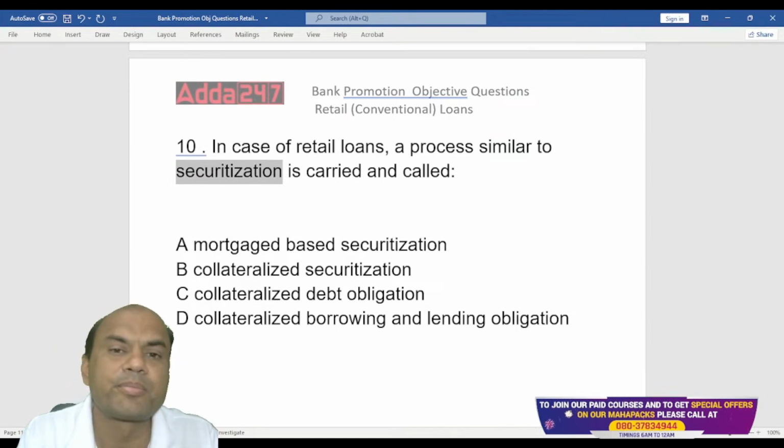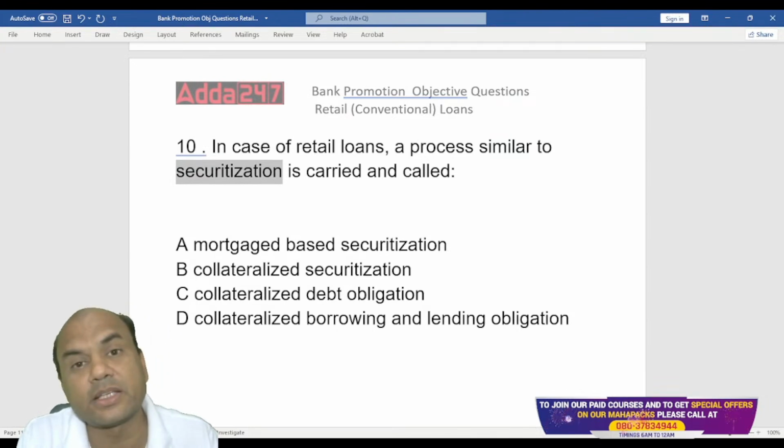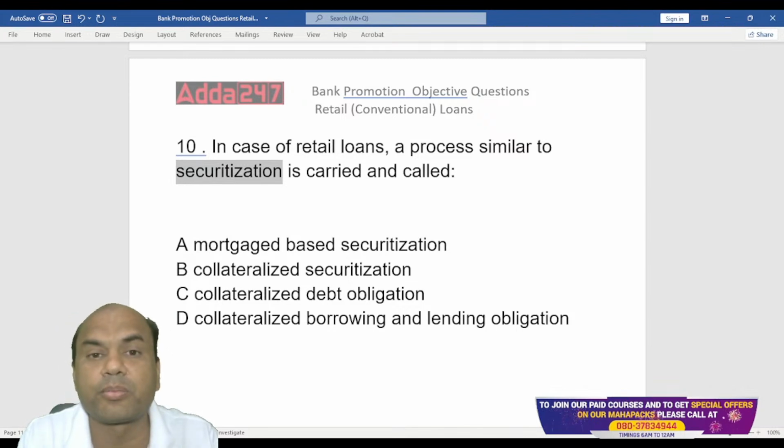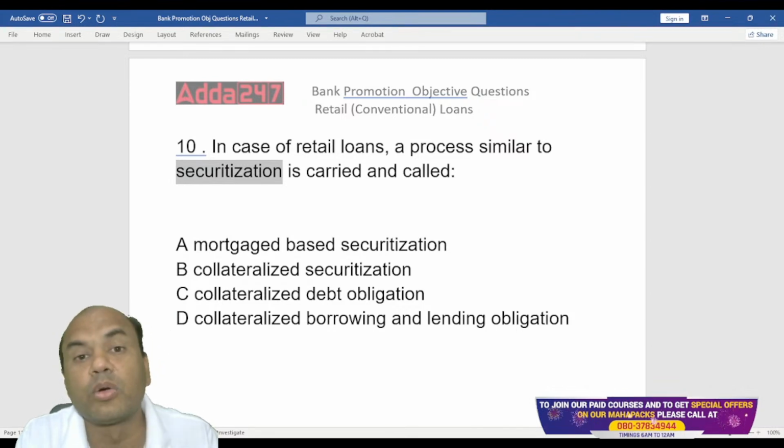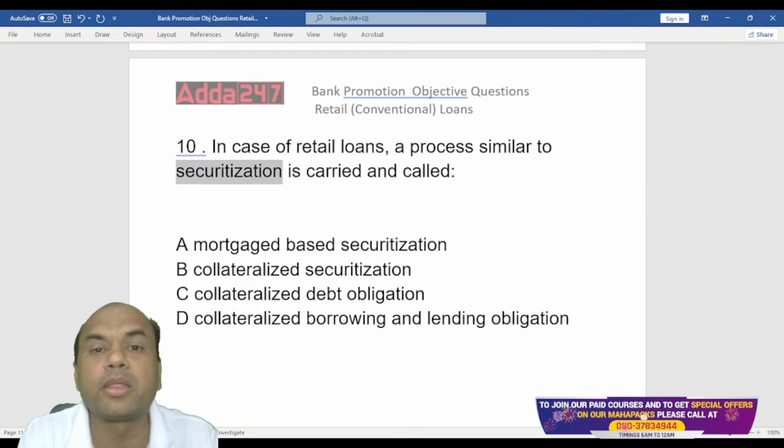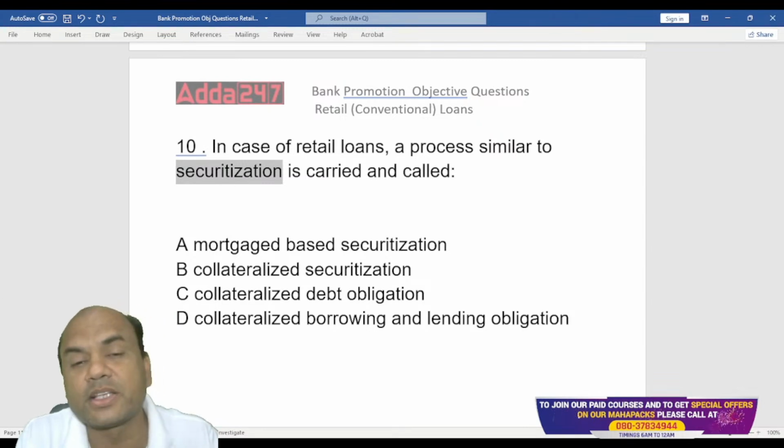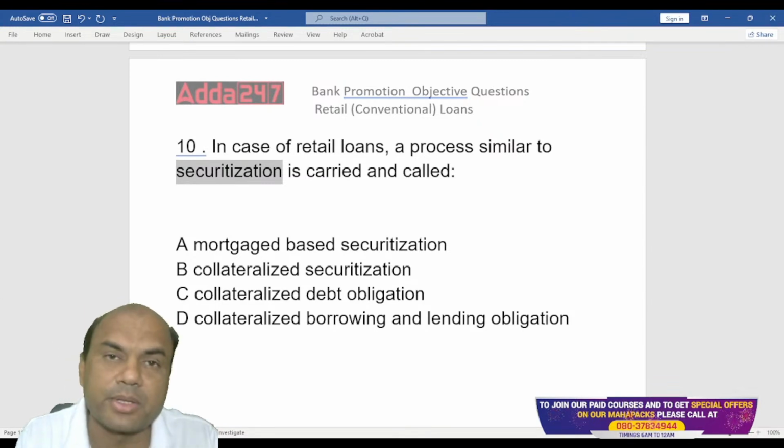The bank will sell the loans. SBI has, let's say, 1000 crore of home loans. So SBI or PNB will do what? These banks will sell these loans to an SPV, a special purpose vehicle. It's a separate company.